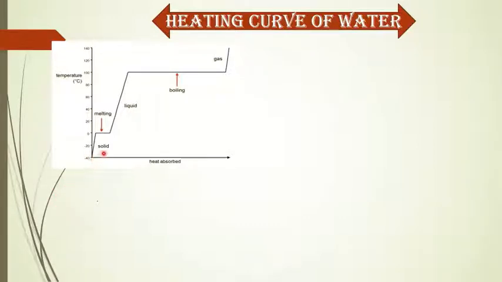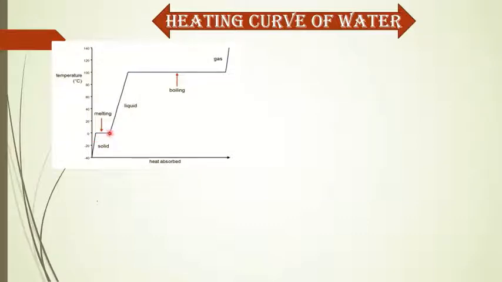Heat is given, so the amount of heat increases and the temperature also increases. But when the temperature goes to 0 degrees Celsius, the ice starts to melt. The giving of heat is not stopped, so here with increasing heat, the temperature doesn't increase and it remains the same at 0 degrees Celsius.